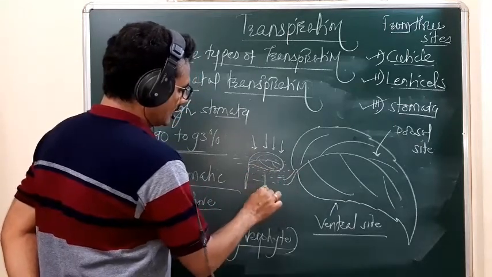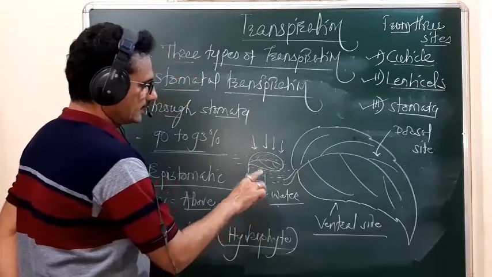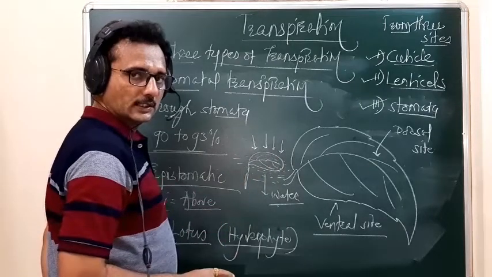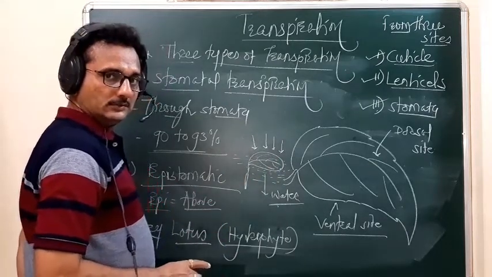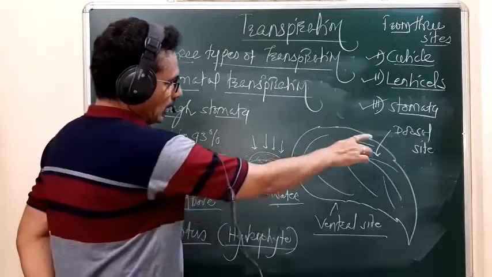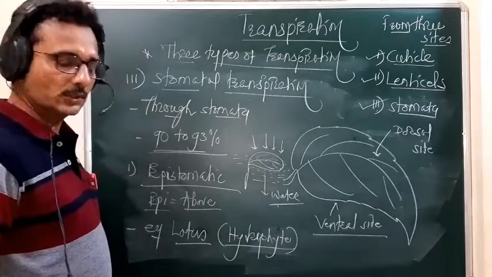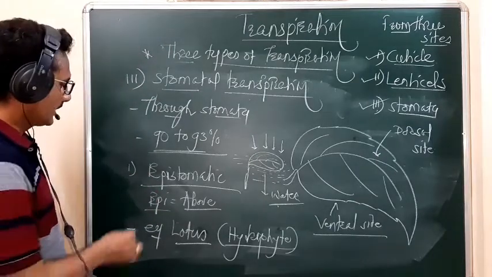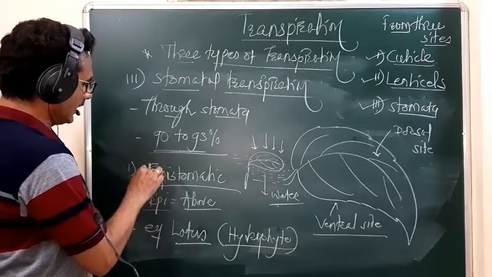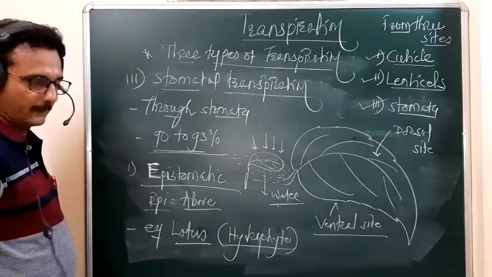So gaseous exchange takes place from the dorsal side of the leaf in the case of lotus. So the leaves of lotus are epistomatic.